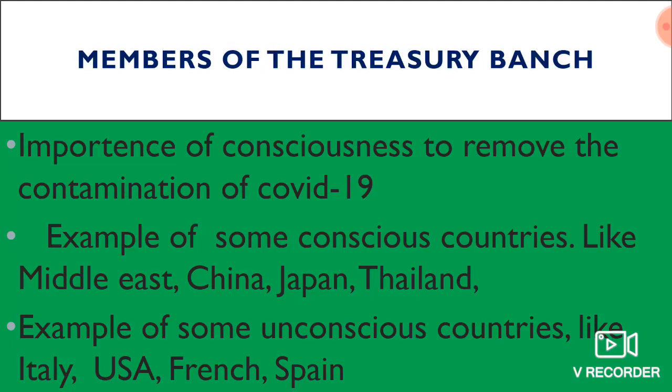Examples of some unconscious countries are Italy, USA, France, Spain. Actually, at first they were unconscious. For this reason, the COVID-19 coronavirus spread in their countries, and more people were affected by COVID-19. So as a Treasury bench member, he can mention these countries and the reason of the unconsciousness, because of which the coronavirus spread in these countries.